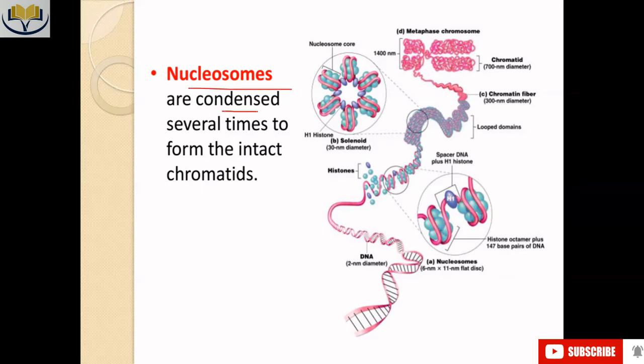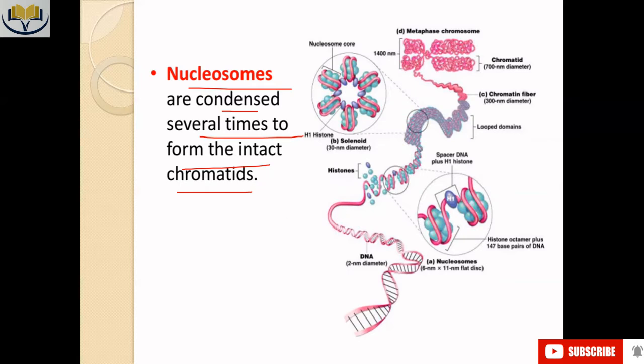Nucleosome structures are condensed several times to form the intact chromatid. So for the formation of a chromatid from tangled genetic material, it needs to get condensed. That we know. Now, it is not actually condensed a single time. There are multiple condensation processes, and those multiple condensation processes finally lead to the development of this nucleosome structure.